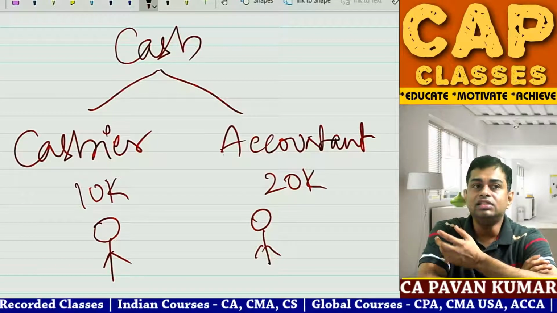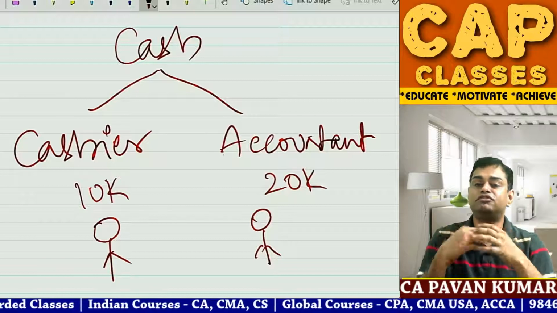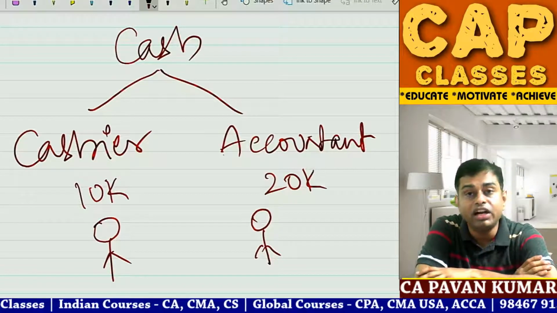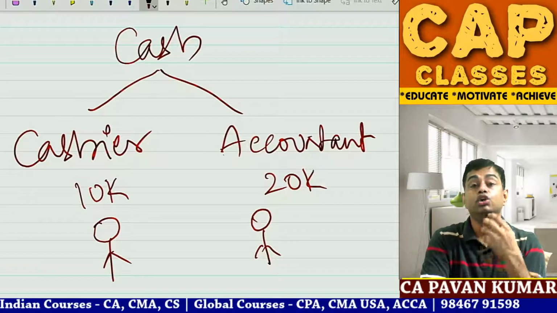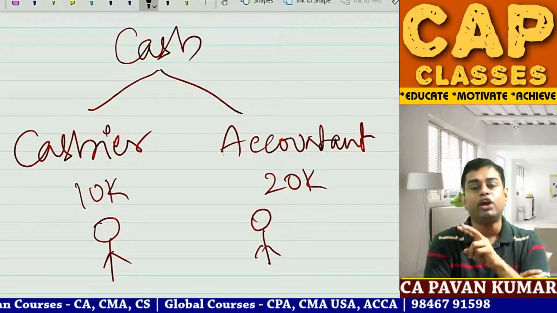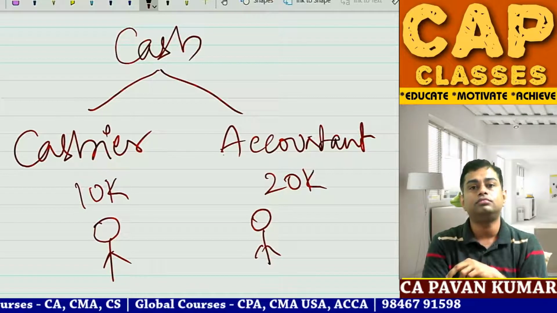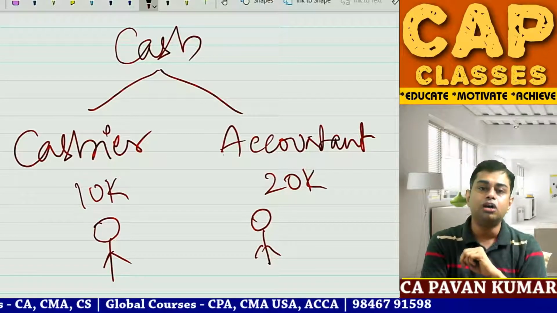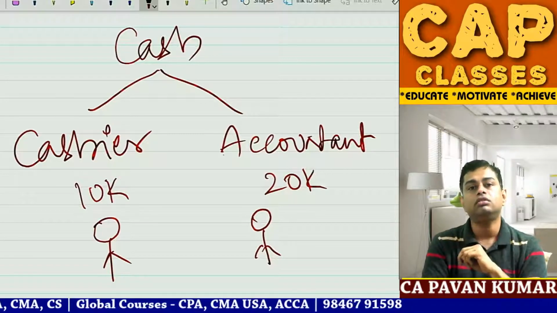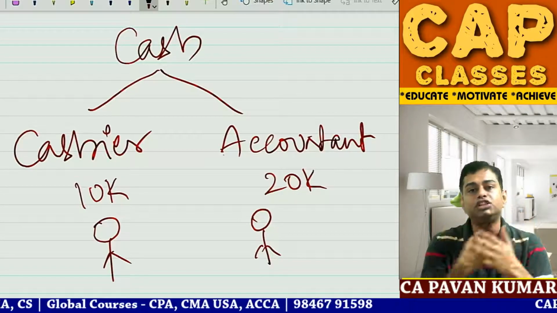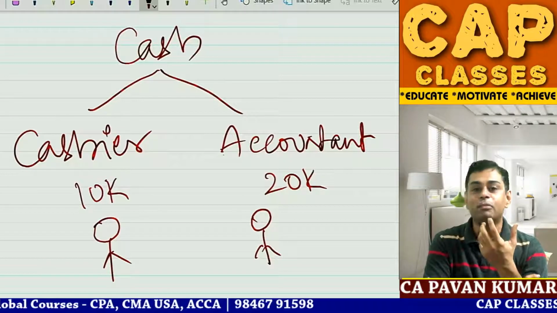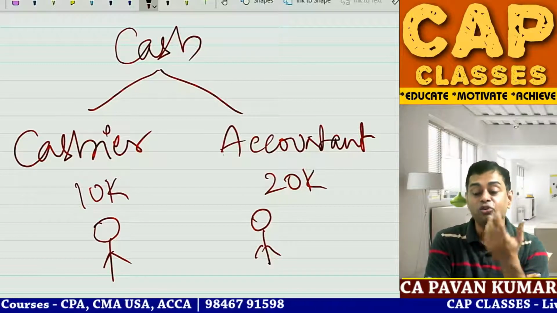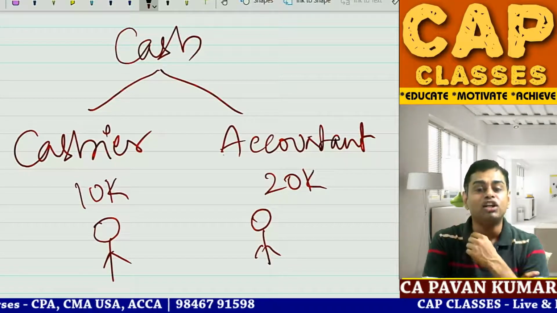Small entities cannot afford segregation of duties. Why? Because for segregation of duties, you need to have more resources. Not only 2 employees, 2 computers you want, 2 tables you want, 2 chairs you want, more bigger office you want, 2 fans you want. If more number of people are increasing, you need to give pensions, PF, bonus, this kind of stuff also.